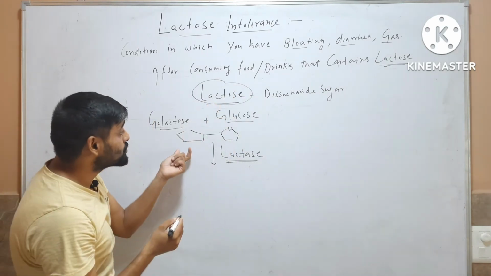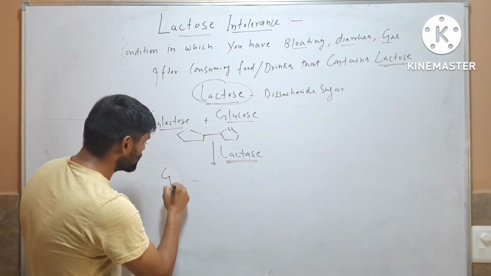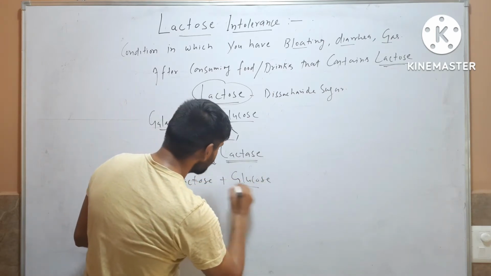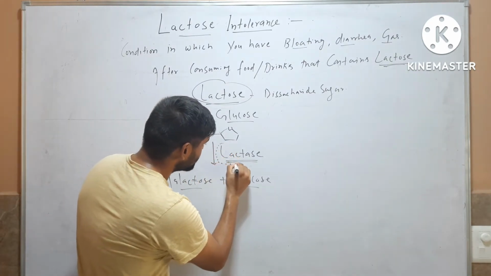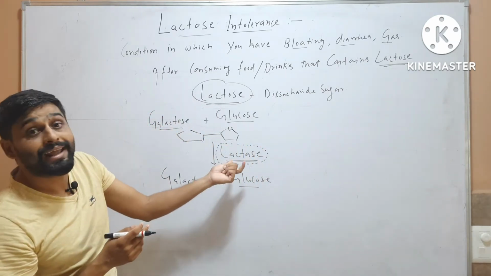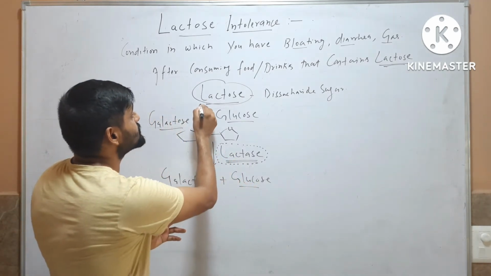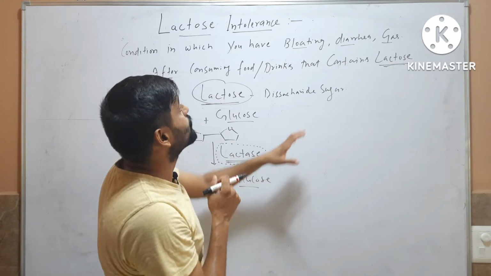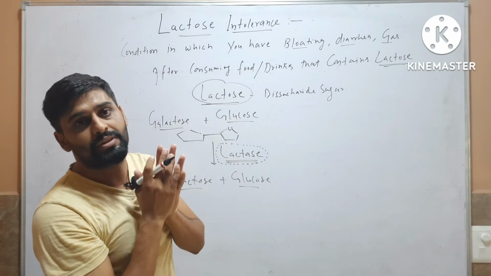So this lactase causes breakdown of this lactose into galactose plus glucose, which is further digested. So if any person does not have this enzyme that is called lactase, in that person this lactose is not digested. And if this lactose is not digested, then it will cause bloating, diarrhea and gas. This is called lactose intolerance.